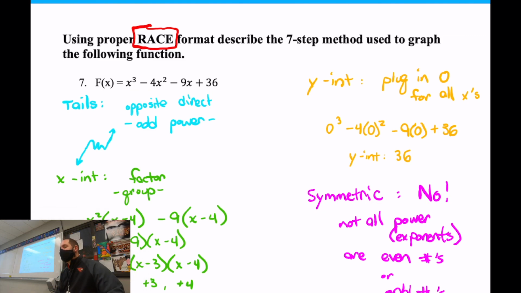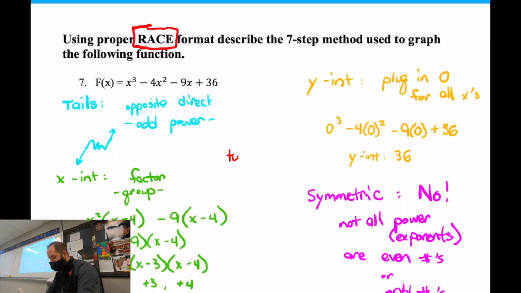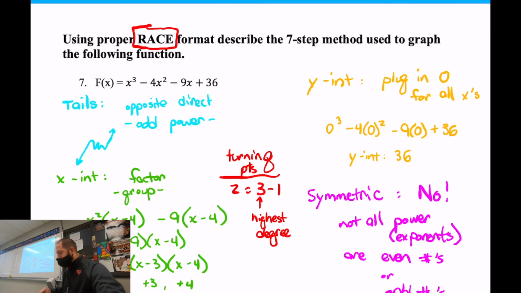The last step. How many turning points should this baby have? 2. 2 turning points. So turning points, it will have 2. Now here's the reason why it has 2. It's because you take the highest degree and you subtract 1 off of it. Your highest degree and you subtract 1.